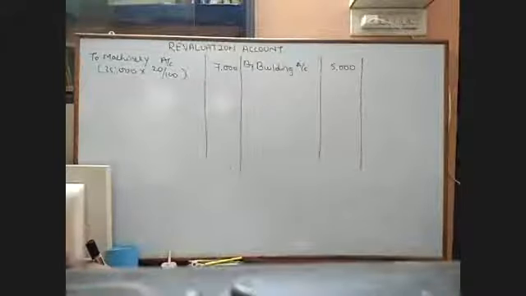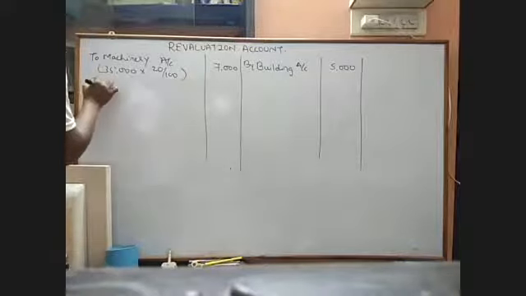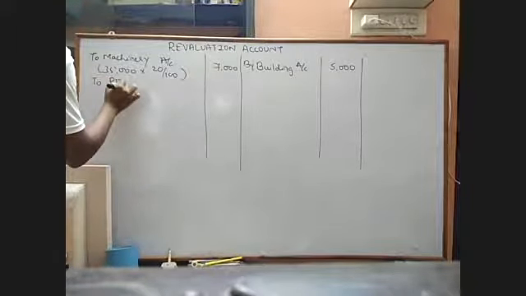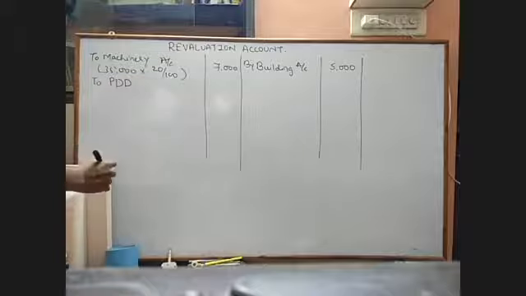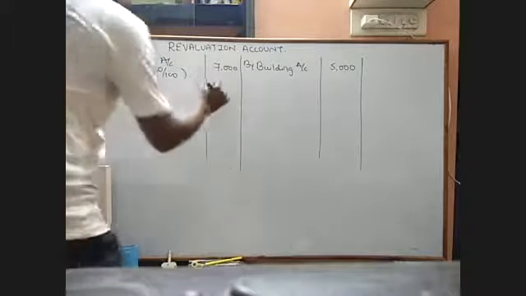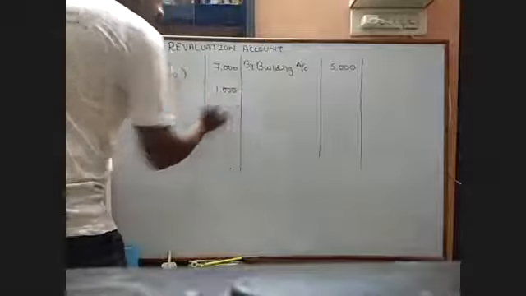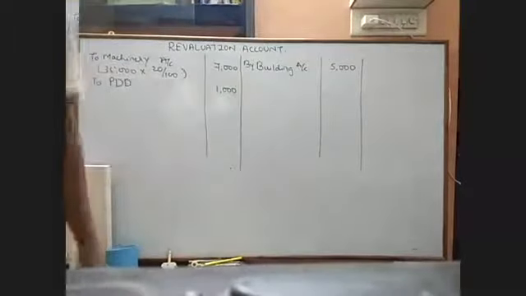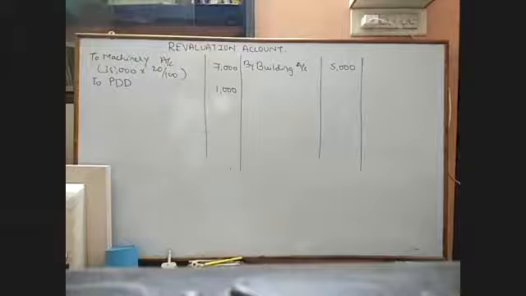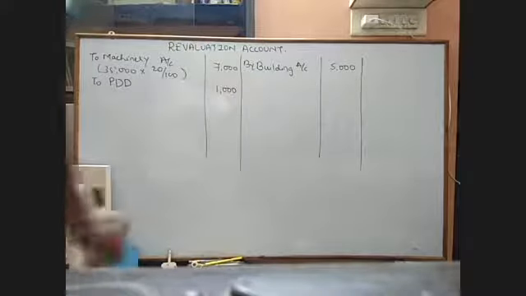Next is to PDD, that is provision for doubtful debts. That is 1,000 because they have said increased by 1,000. So I have taken 1,000. If they had mentioned increased to 1,000, I would have taken just 400 rupees because 600 already exists. Okay, so only 3 adjustments were there.